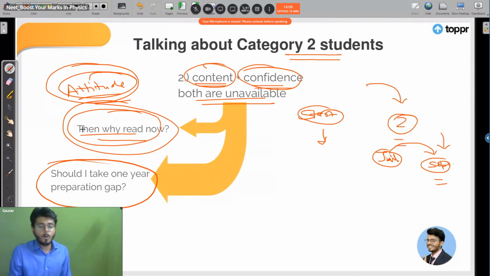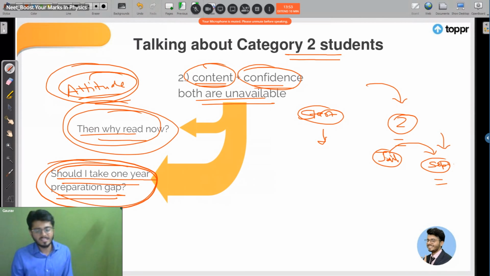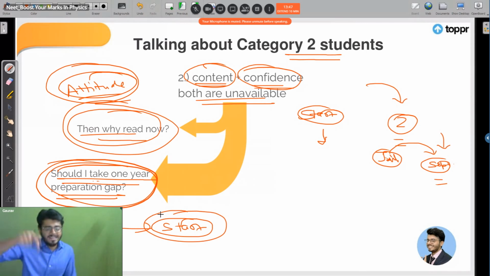If you want to go for a preparation gap, I would still say, very good, start preparing right now. This remaining time will tell you whether or not you should drop, right? Got it? Chalo.